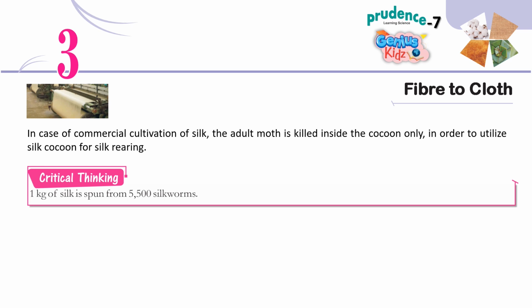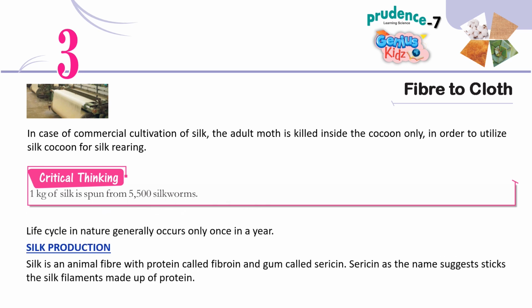Critical thinking. 1 kilogram of silk is spun from 5,500 silkworms. The life cycle in nature generally occurs only once in a year. Silk production. Silk is an animal fiber with a protein called fibroin and a gum called sericin. Sericin, as the name suggests, sticks the silk filaments made up of protein.